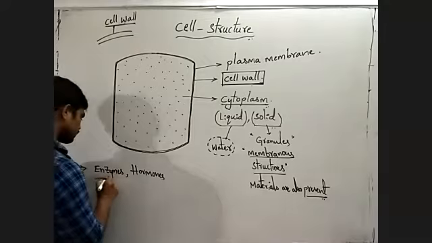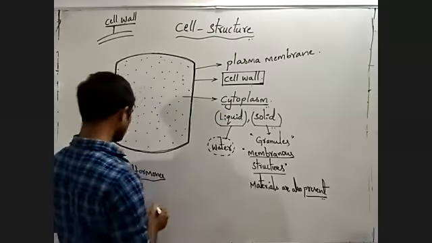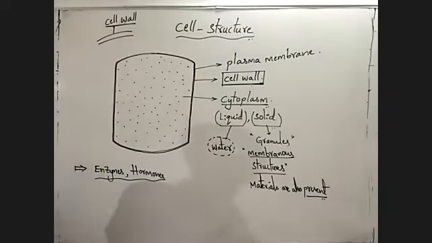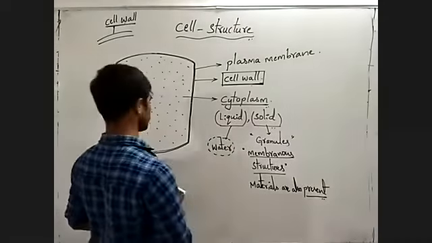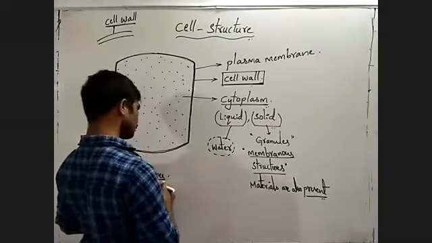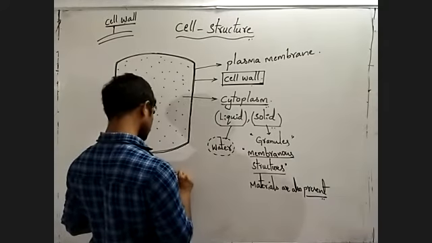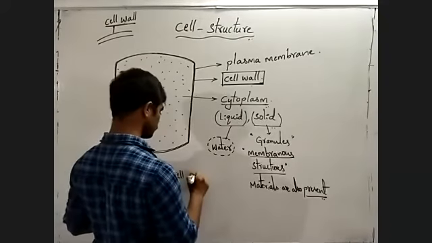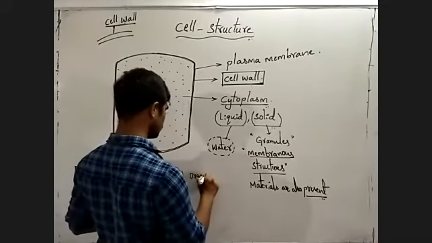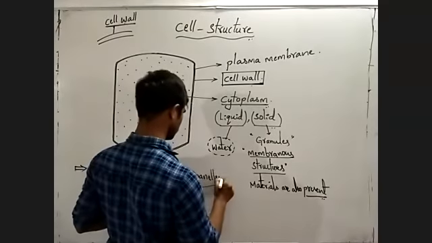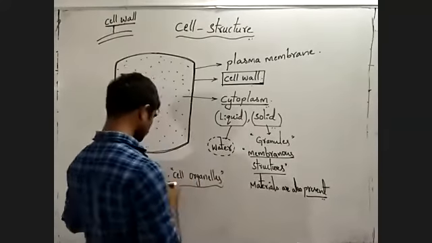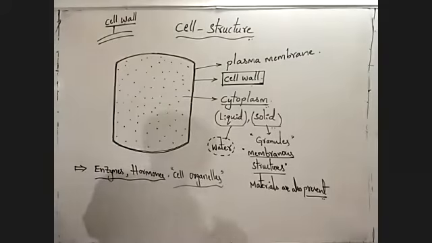Other membranous structures are also present in the cytoplasm. They are called cell organelles.